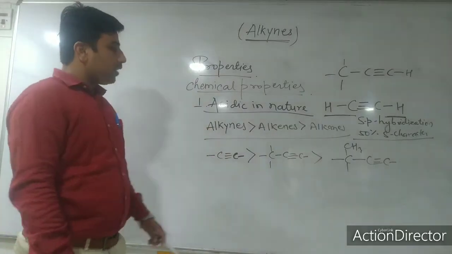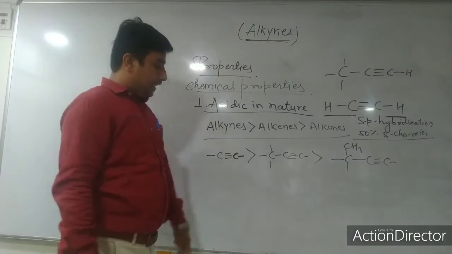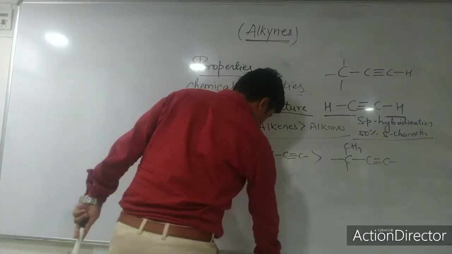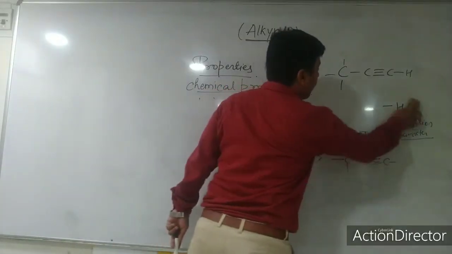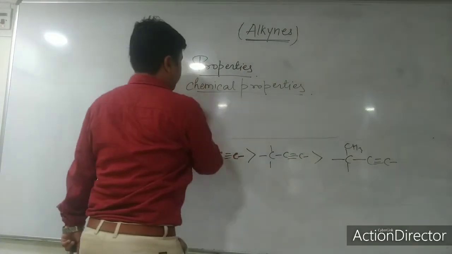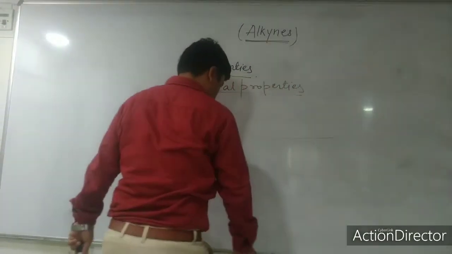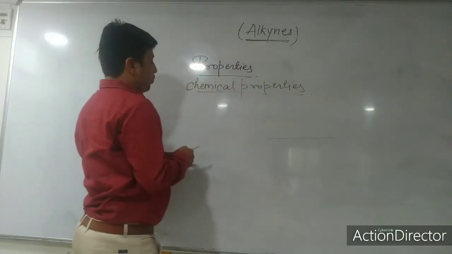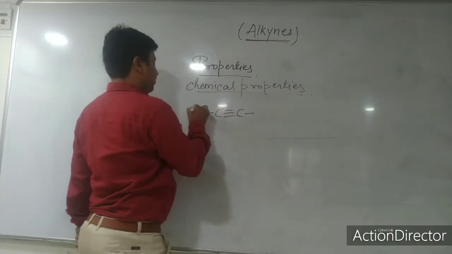Now, the chemical properties of alkynes. The first reaction: suppose this is ethyne, right?